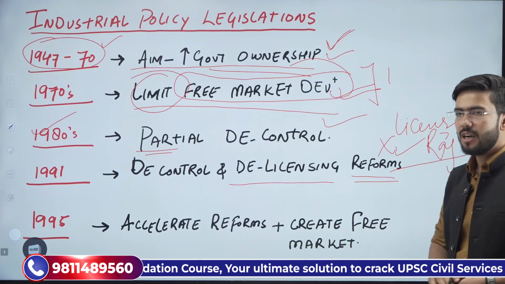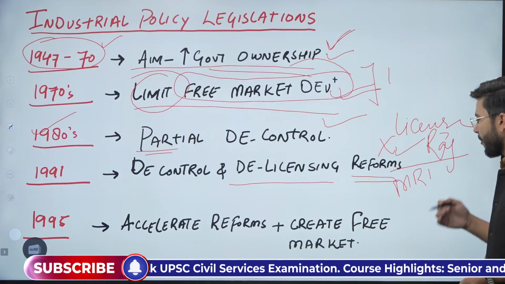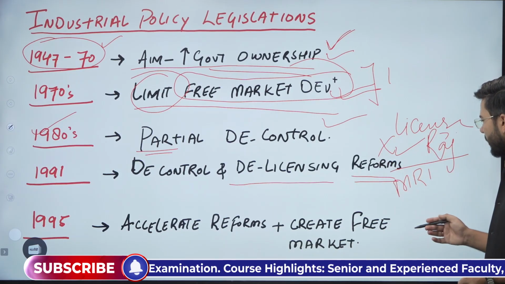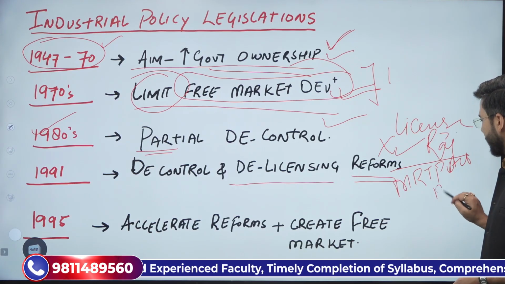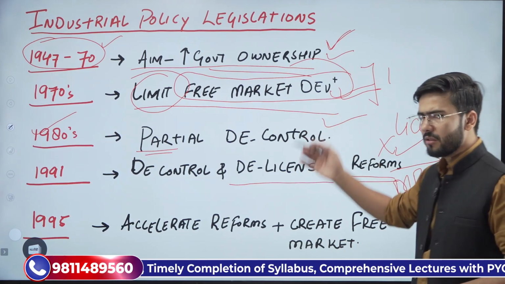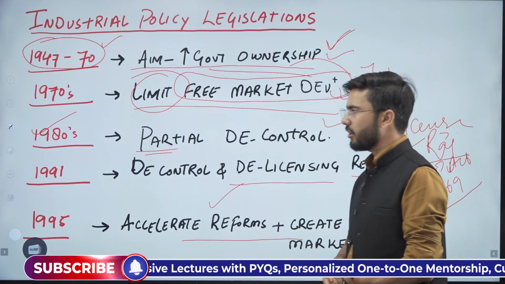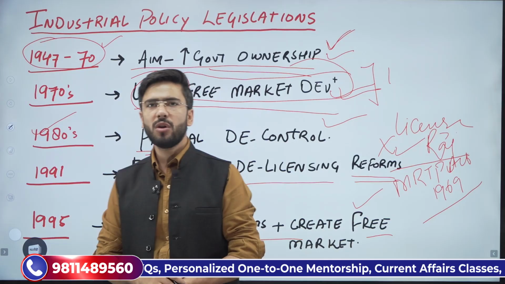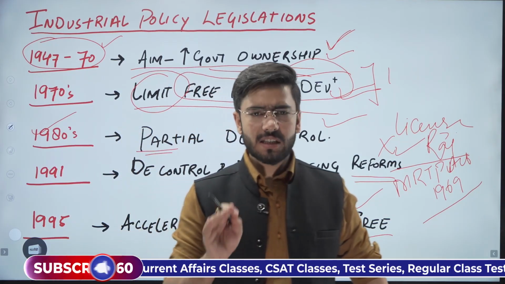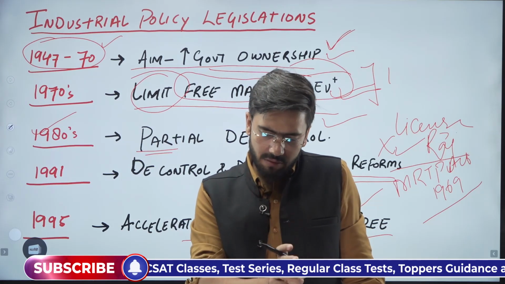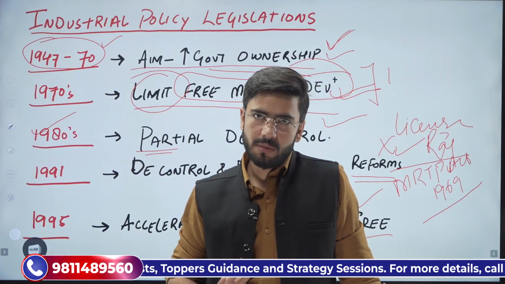Abolition of license Raj, and the enactment of the MRTP Act 1969. Post this, further acceleration of reforms and creation of free market economies since 1991 onwards, decreasing the role of the state in industrial development. Now that is just the chronology, and that is how we traveled from one era to another. Simple?